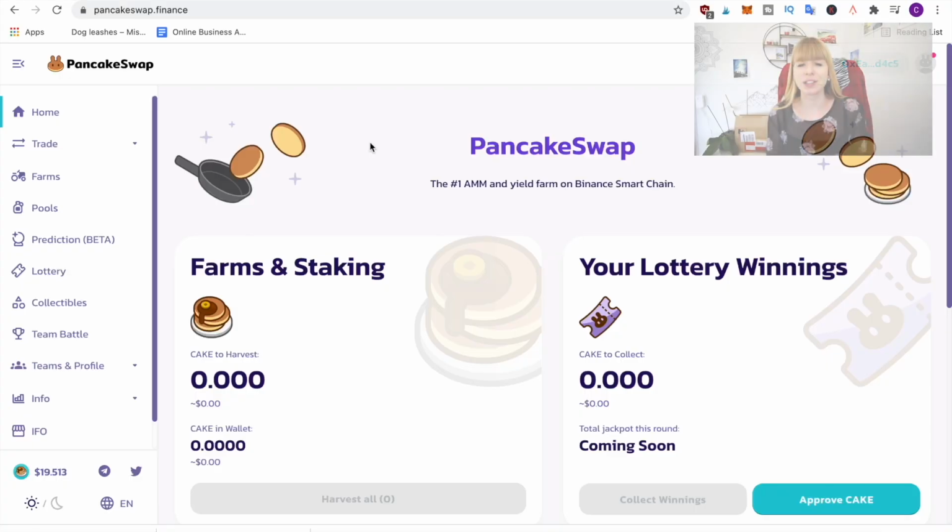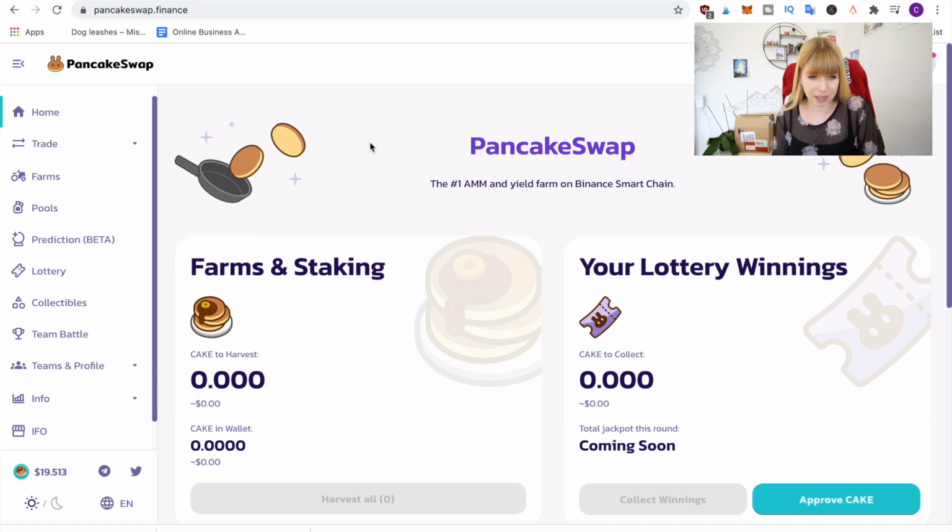In order to do that, you add liquidity to a liquidity pool. These are often called farms because you're yield farming, so I'll show you that on PancakeSwap in a minute. What those pools or farms do is power the marketplace underneath it, and that allows people to lend and borrow money. To do that, they pay fees, and you get a part of those fees if you're yield farming in those farms or pools. Okay, so now let's look at what that looks like on PancakeSwap.